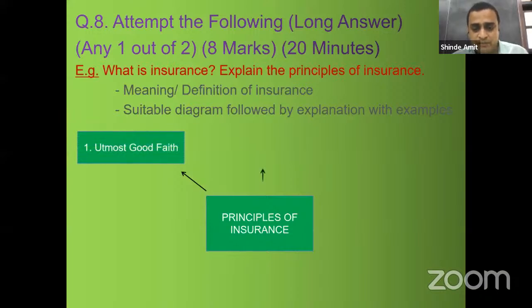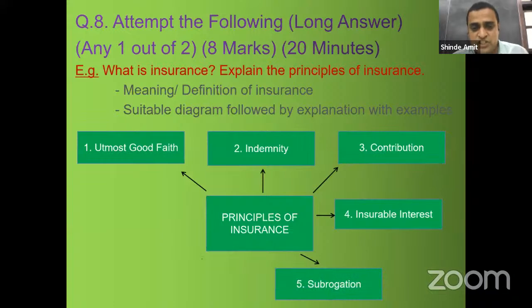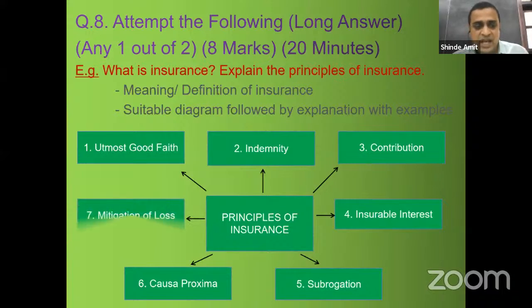Utmost good faith, indemnity, contribution, then principle of insurable interest, principle of subrogation, principle of causa proxima, and the last principle, the 7th principle, mitigation of loss.